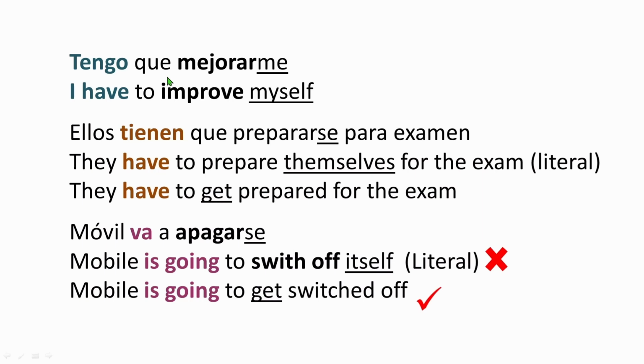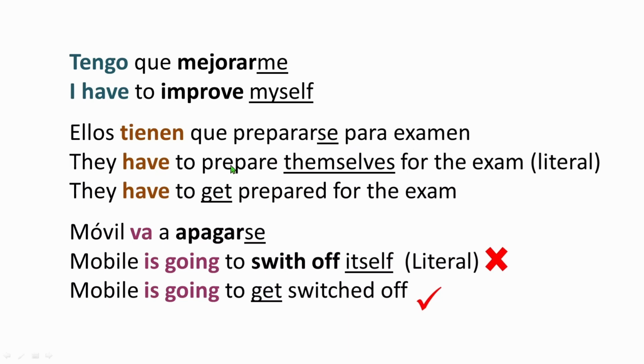Now here we're going to see some sentences. First is tengo que mejorarme, which means I have to improve myself. So here me is myself. Yes, this is perfectly fine. Translating me as myself makes sense. Ellos tienen que prepararse para el examen.